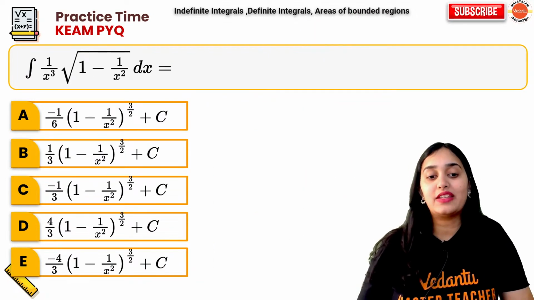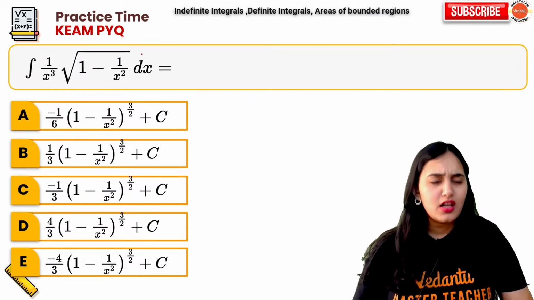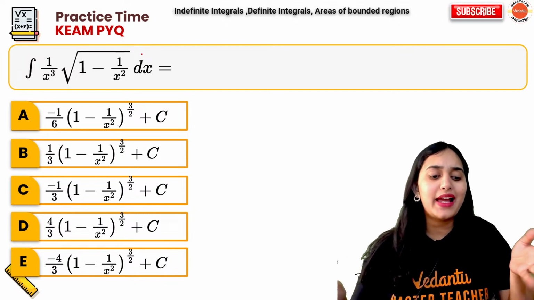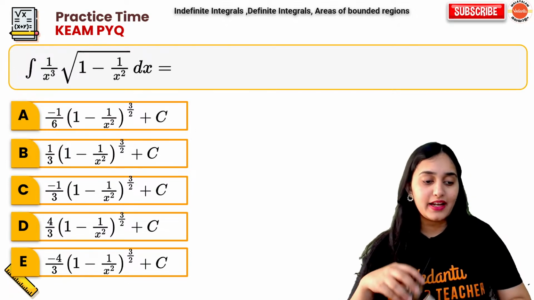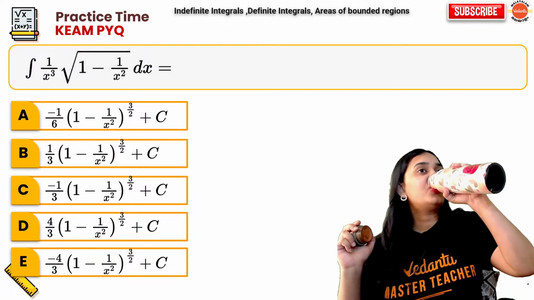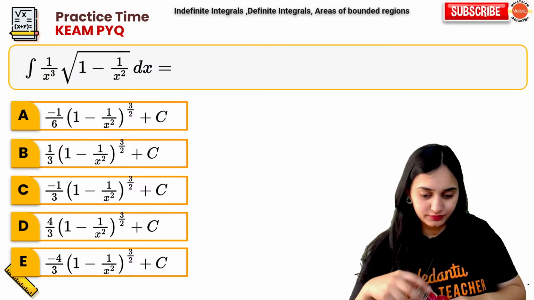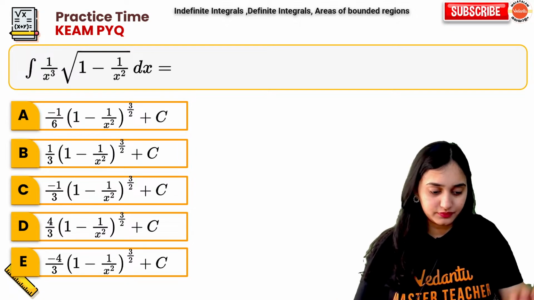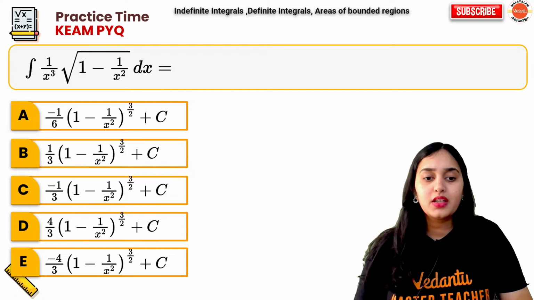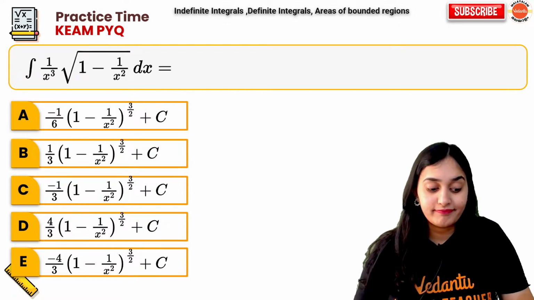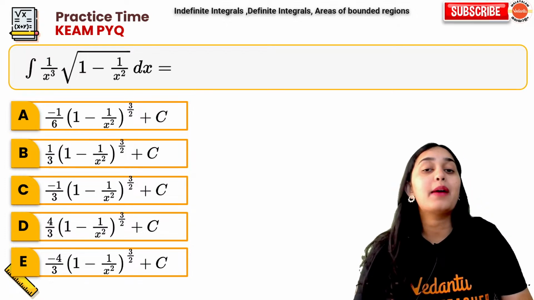Good. Next question. 1 upon x cube root over 1 minus 1 by x square dx. Now, which formula do you think we can apply here? Which concept can be applied here? Any idea? Substitution. We have to apply substitution.